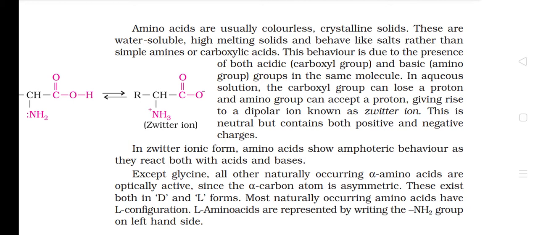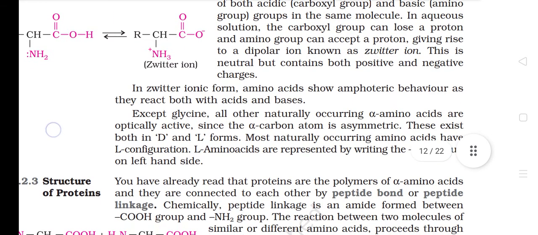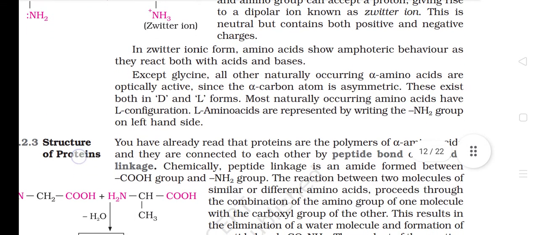In aqueous solution, the carboxyl group can lose a proton and the amino group can accept a proton, giving rise to a dipolar ion known as a Zwitter ion. This is neutral but contains both positive and negative charges. In Zwitter ionic form, amino acids show amphoteric behavior as they react with both acids and bases.